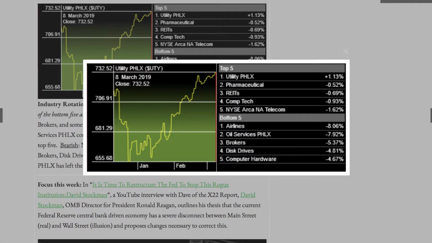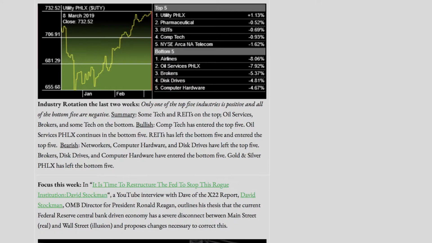Industry rotation the last 2 weeks. Only one of the top 5 industries is positive, and all of the bottom 5 are negative. Summary: some tech and REITs on the top. Oil services, brokers, and some tech on the bottom. Bullish, Comp Tech has entered the top 5. Oil services continues in the bottom 5. REITs has left the bottom 5 and entered the top 5.